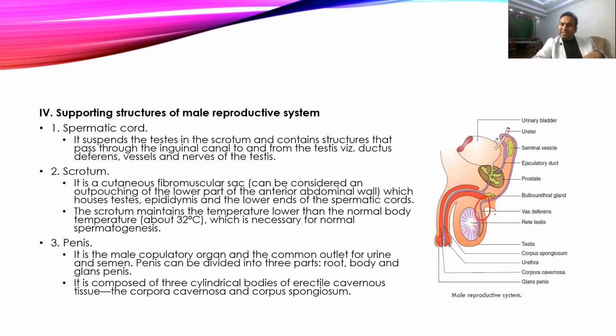If the testis is not present in the scrotum and is present somewhere in the abdomen, then we call it cryptorchidism. In that situation, since the abdominal temperature is high, it doesn't allow normal spermatogenesis, and that can cause sterility in the patient.